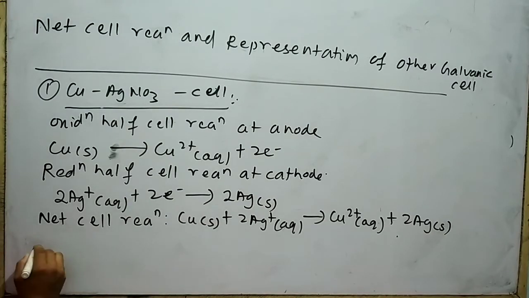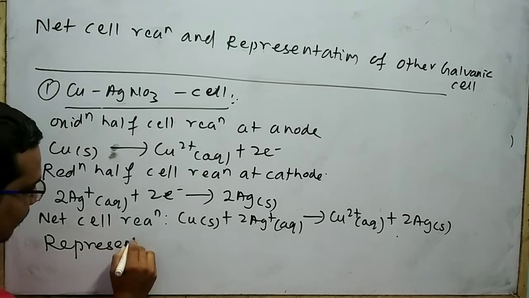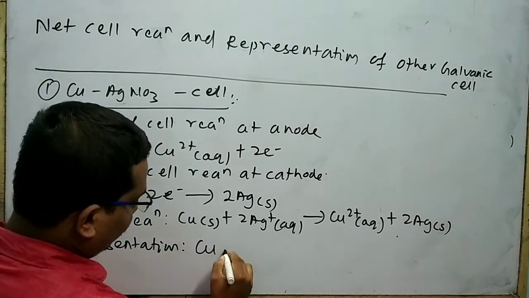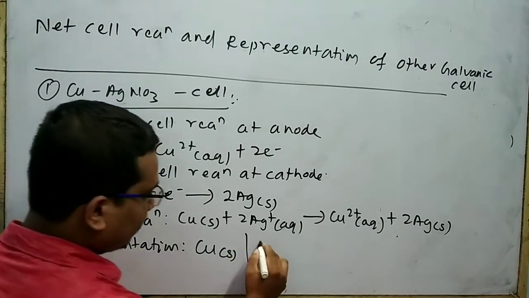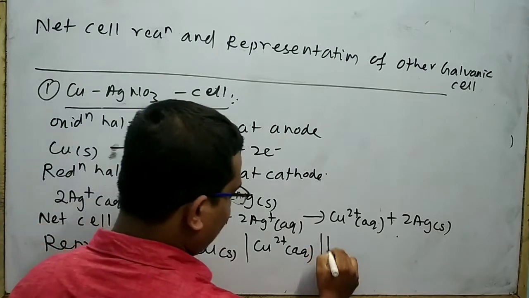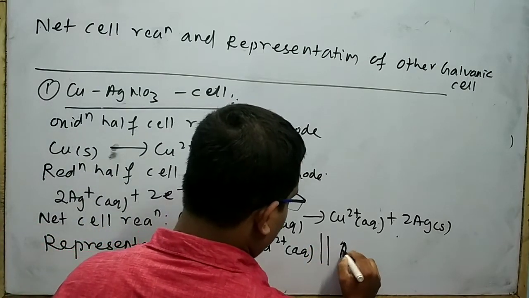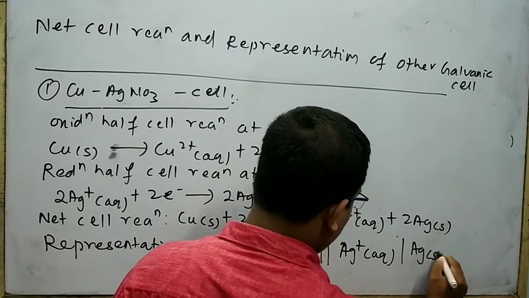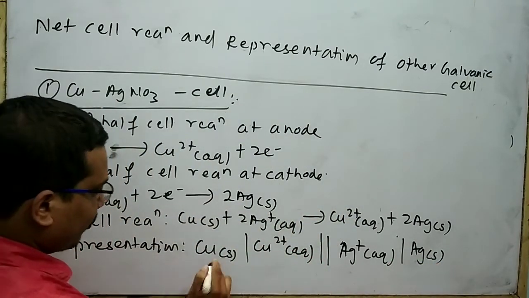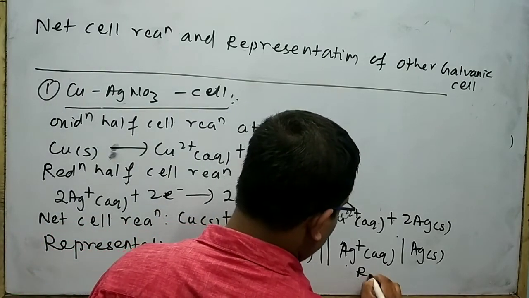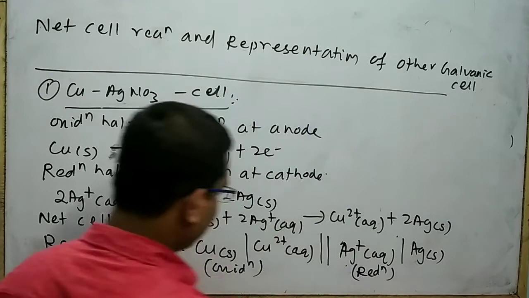Next I will write the cell representation: Cu solid slash Cu2+ aqueous double slash Ag+ aqueous slash Ag solid. This part is said to be oxidation. This part is said to be reduction.